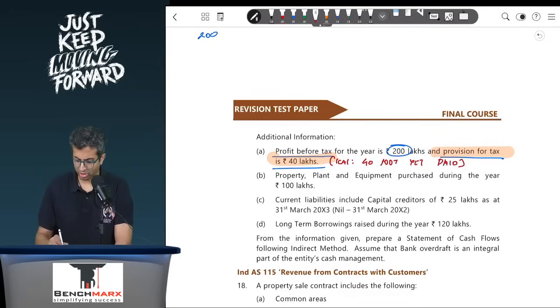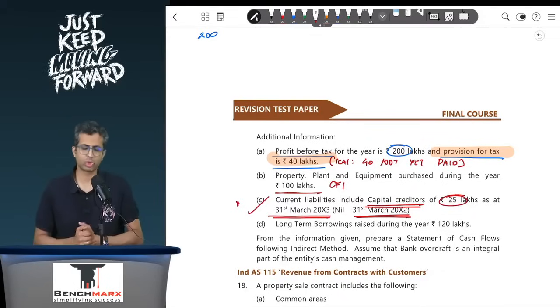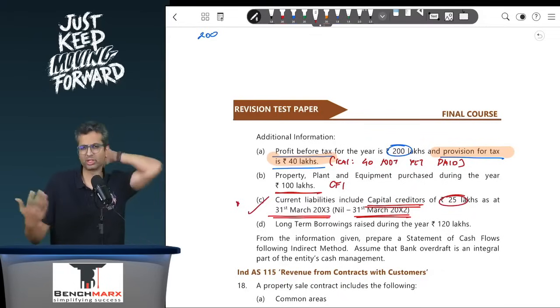PPE purchased during the year is 100. So this is easy. This will be your cash flow from investing. PPE purchased during the year. Current liabilities include, this is the new adjustment, capital creditors of 25 lakhs as at 31st March 23, whose balance was nil as on 31st March 22.